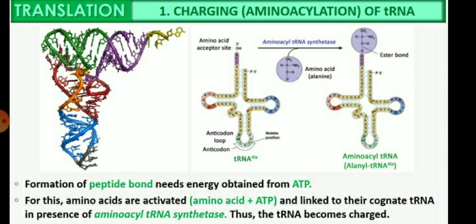This is the diagram of the transfer RNA and amino acylation of the transfer RNA. What happens in this process? The formation of the peptide bond needs energy obtained from adenosine triphosphate. For this process, the amino acids are activated and linked to their cognate transfer RNA, in the presence of the amino acyl transfer RNA synthetase enzyme. So the transfer RNA becomes charged.